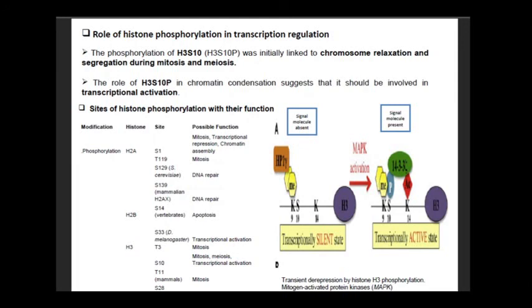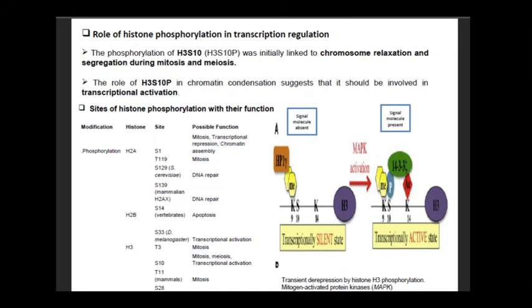Sites of histone phosphorylation with their functions. Phosphorylation of H2A at site S1 can lead to mitosis, transcriptional repression, and chromatin assembly. Phosphorylation at T119 leads to mitosis.